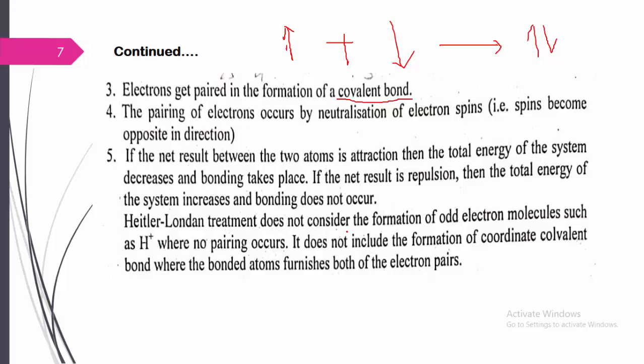Heitler-London treatment does not consider the formation of odd electron molecules such as H2+, where there is no pairing.